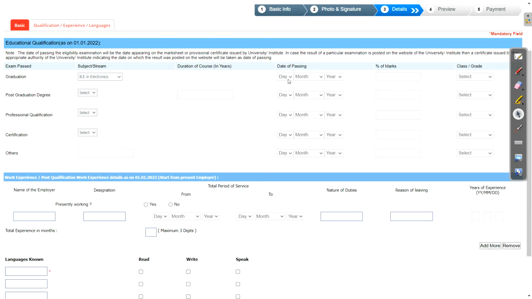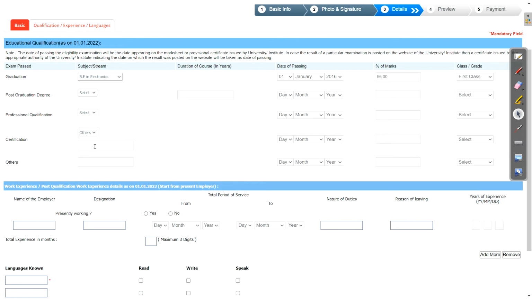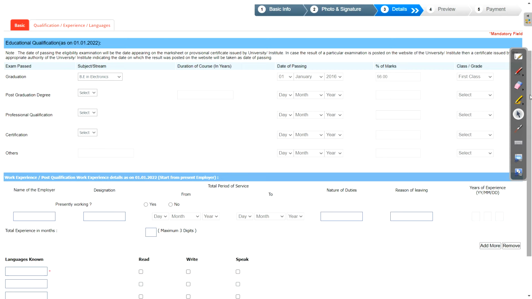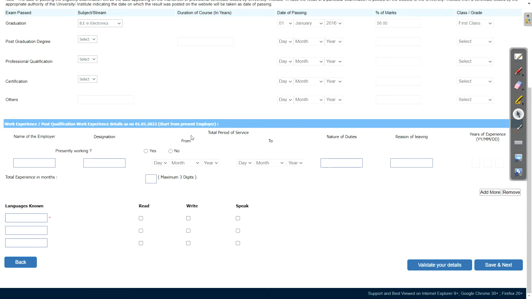Next, select your date of passing here. Percentage of marks is required, then first class. If you have post graduation, ME or MTech, then you can enter. If you have a professional qualification, then also you can enter. Any certificate you have, you can enter here. This is additional information, so if you want, you can give it, otherwise just skip this part.